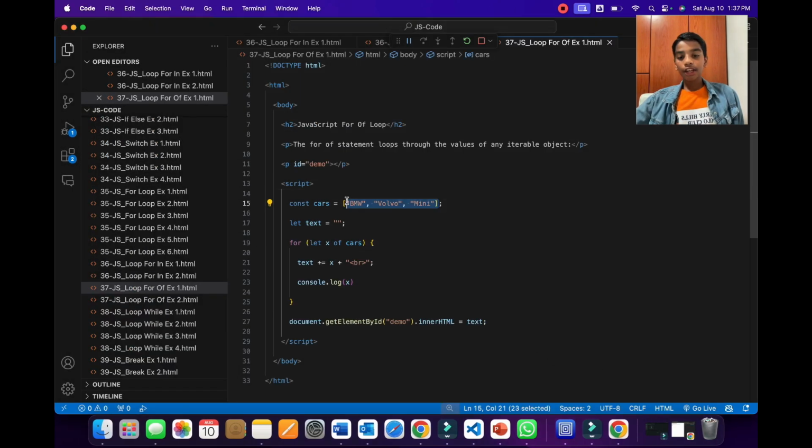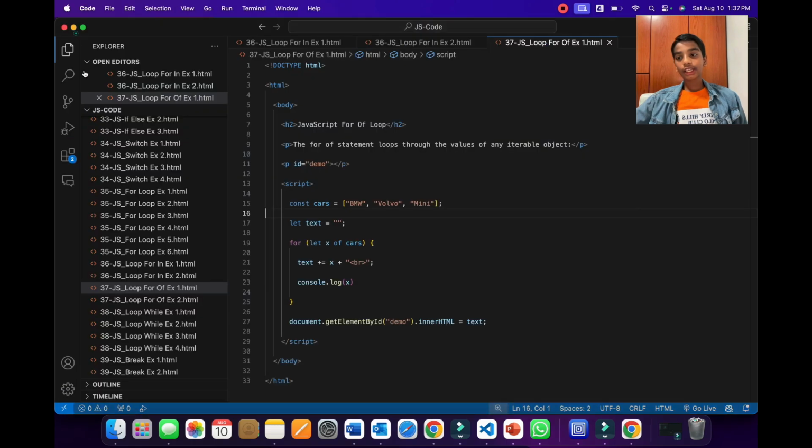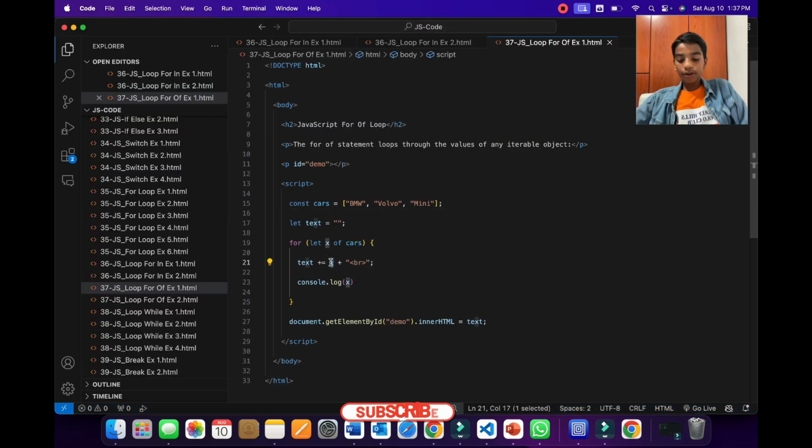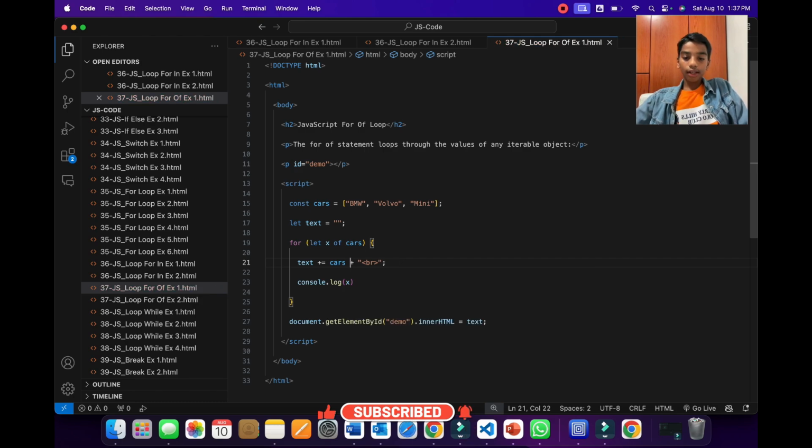Instead of index numbers like 0, 1, and 2, it's giving out the entire item values such as BMW, Volvo, and Mini. That's why, instead of writing something like cars[x], we are writing just x, because the values of x are the items themselves.